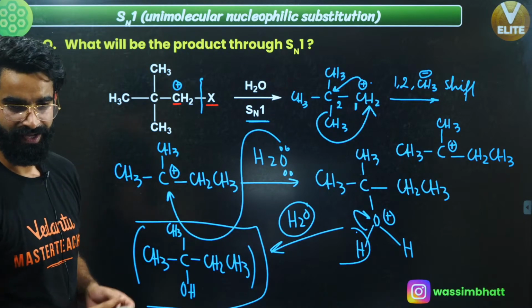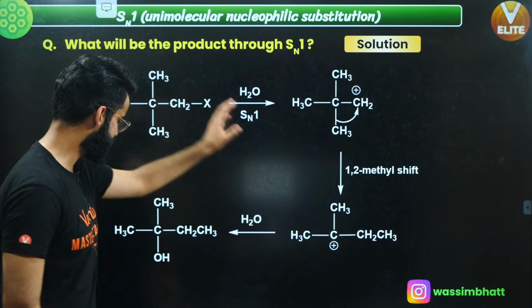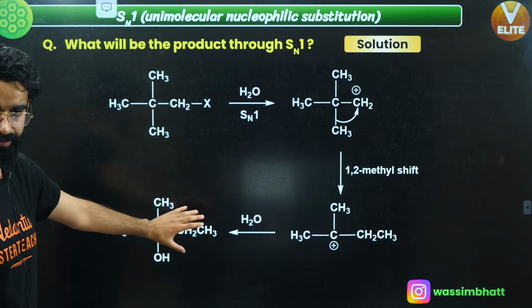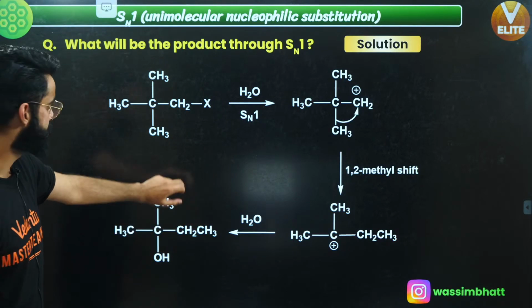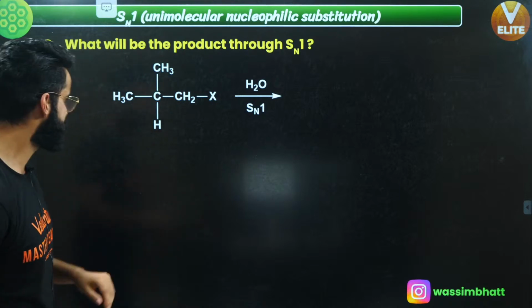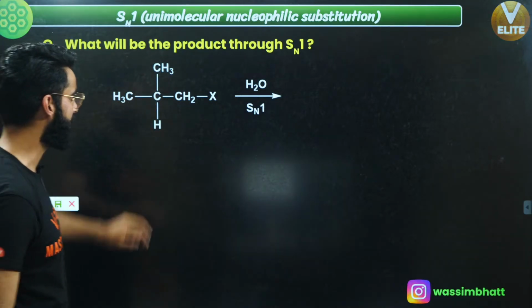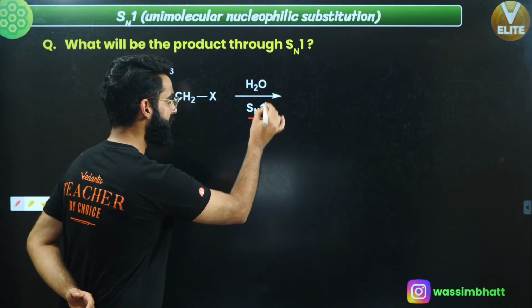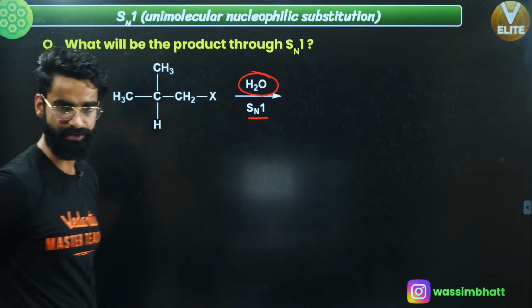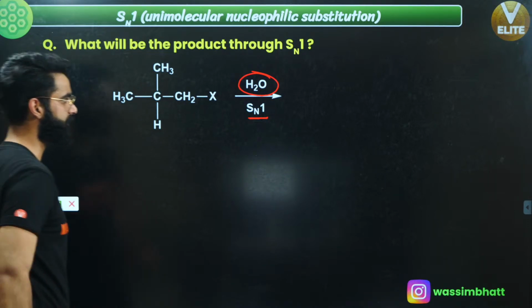Okay. Let's move on. Let's get going with one more example, yeah? This is something which we have done in this case, okay? So, let's move on and let's see what is going to be the product in this case. See, again we have got alkyl halide, right? I'm going to show you the Sn1 mechanism again, and the solvent which I have taken over here, that's water, correct? Now people, what is going to happen over here?